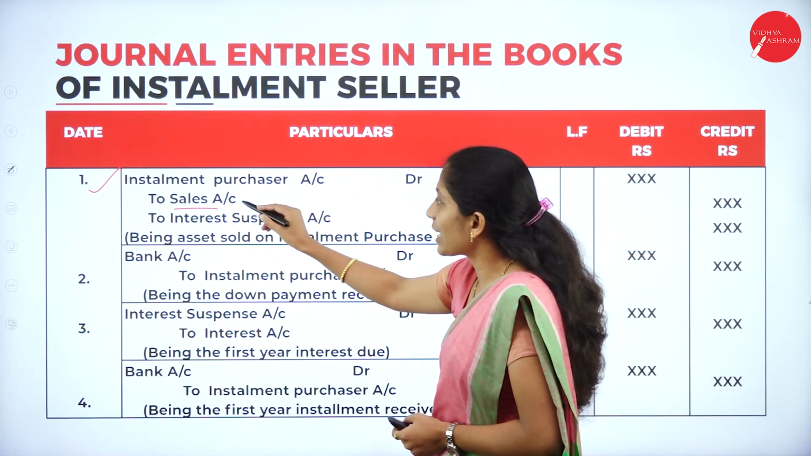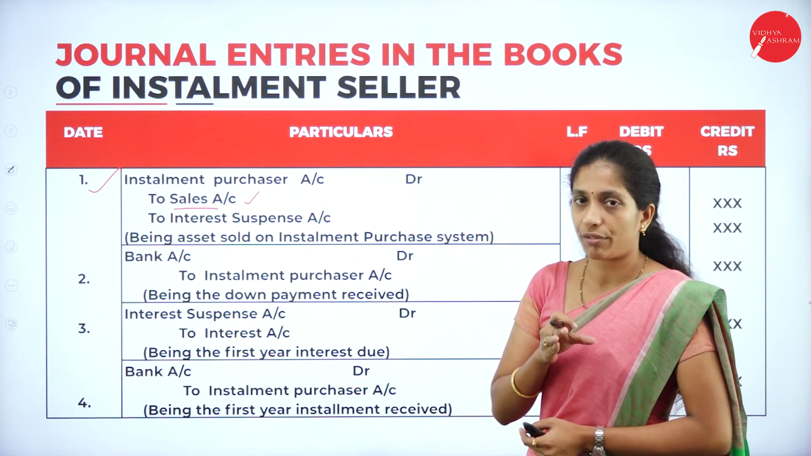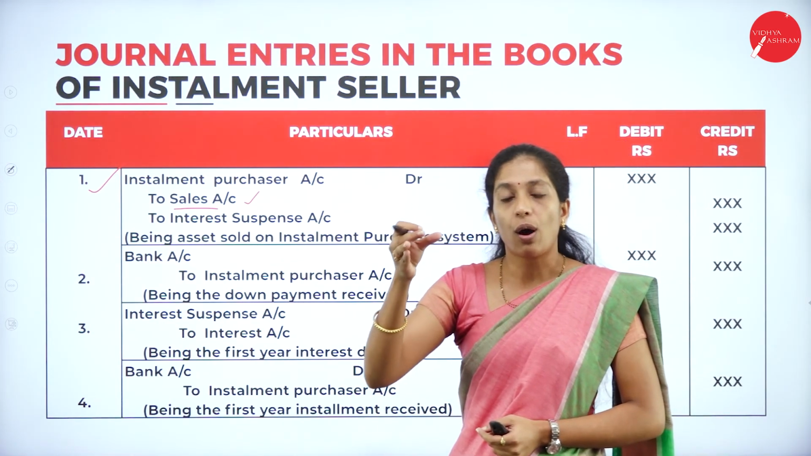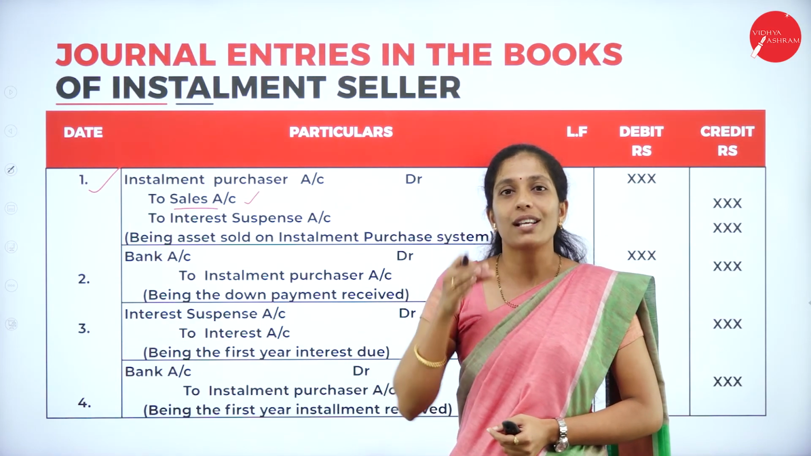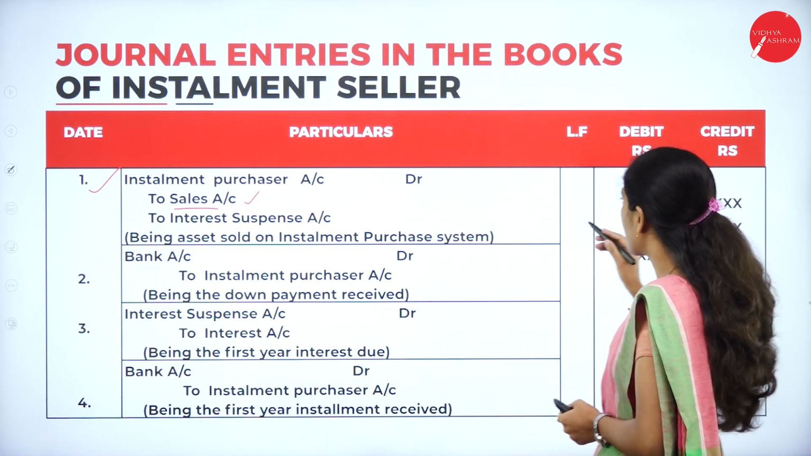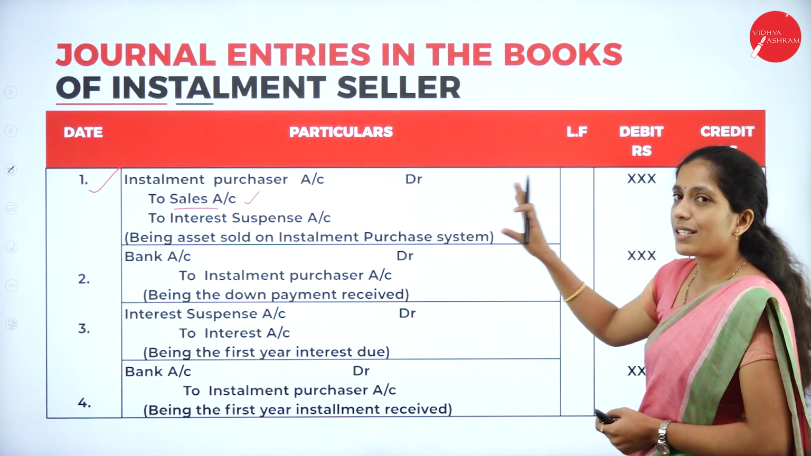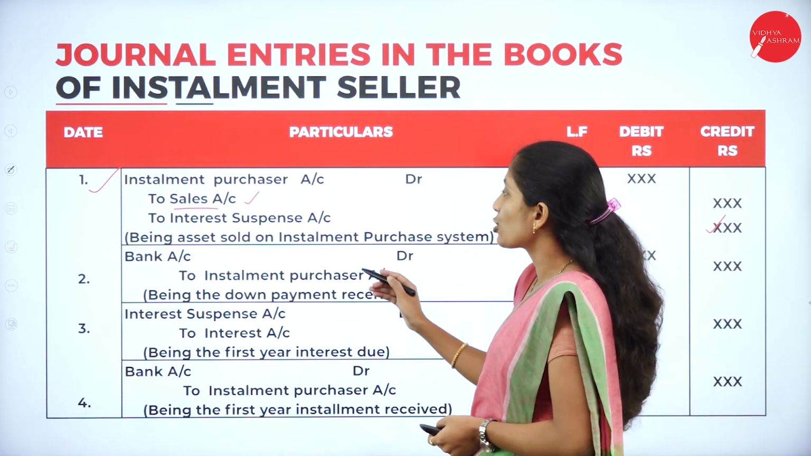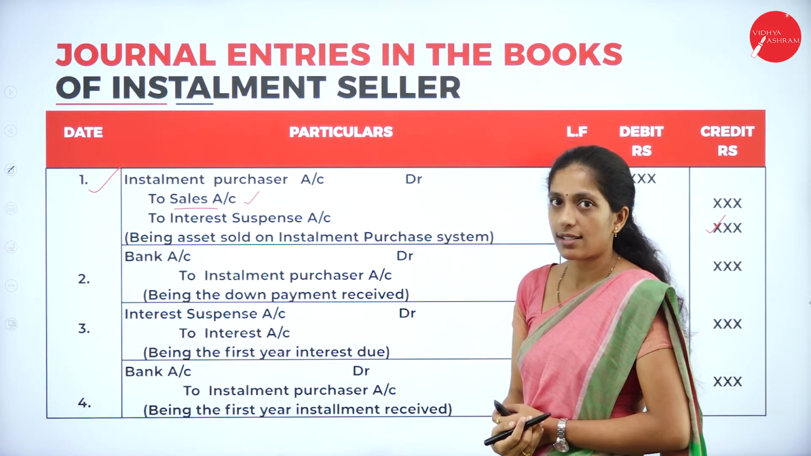Now in sales account, you are going to record the cash price of the asset. Whereas in interest suspense account, you are going to count all years' interest, and the total of interest will be recorded in interest suspense account. So this is the first entry for selling of asset, that is, the asset sold on installment purchase system.